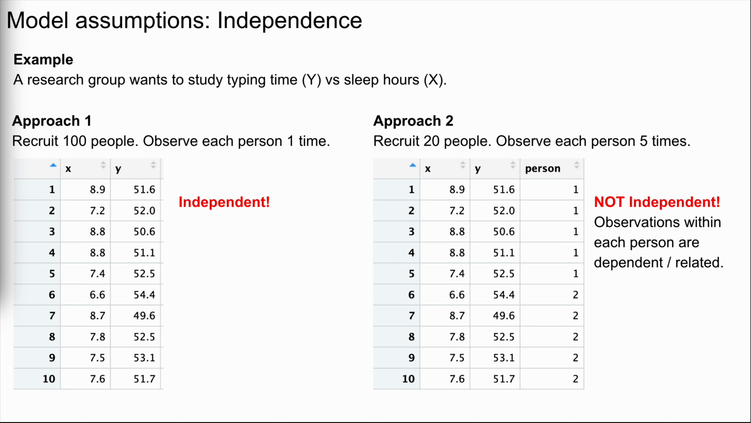Notice that in approach 1, our 100 data points are independent of one another. That is, one person's sleep hours and typing time are independent of or unrelated to another person's. In contrast, the data points produced by approach 2 are not independent. Mainly, though person 1 is independent of person 2, that is, their behavior is unrelated to one another, the observations within person 1 are not independent. That is, person 1's performance on one day is going to tell me something about, or is not independent of, their performance on another day.